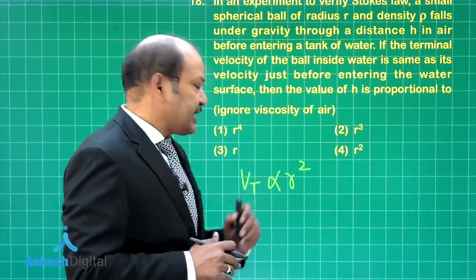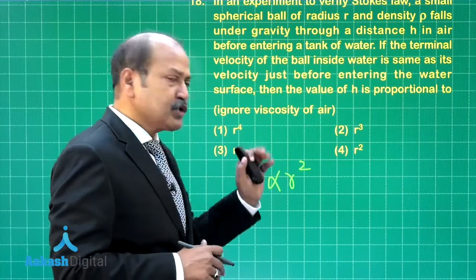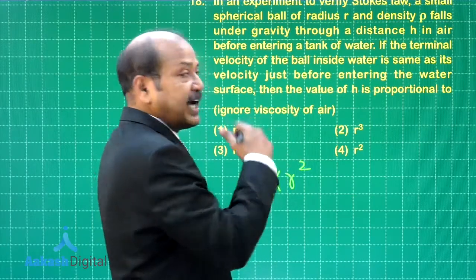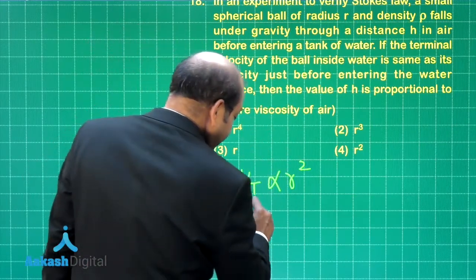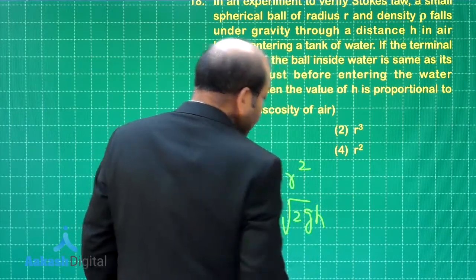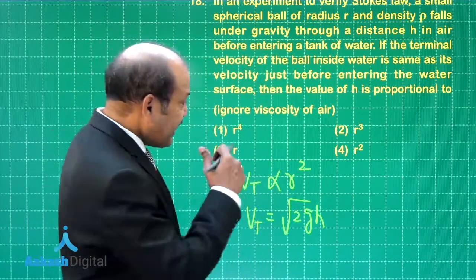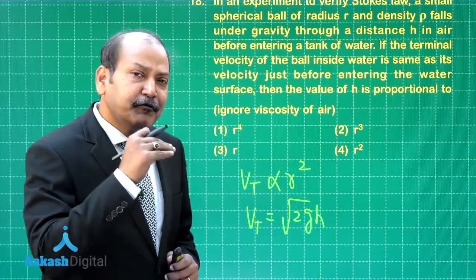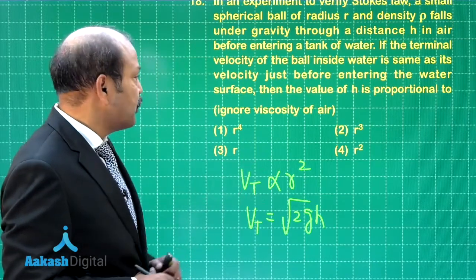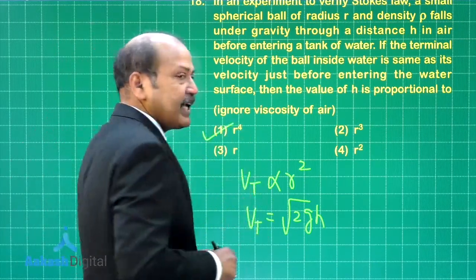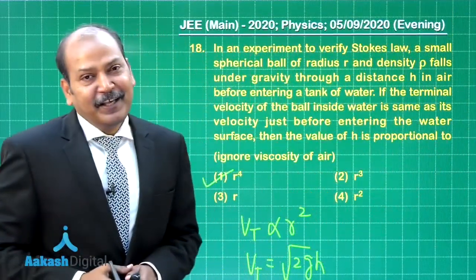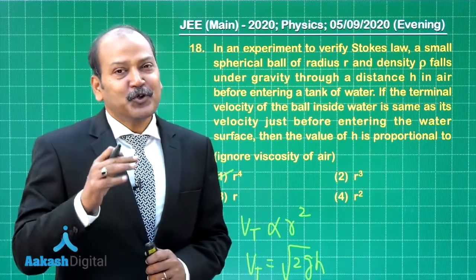So, basically what matters here is that it is proportional to the square of the radius, and we have to find relation between h and r, the radius. Vt in fact is root 2gh. So, from these two equations we can see that h is directly proportional to the fourth power of the radius, that means h is proportional to r to the power 4, which makes option 1 as the correct option. Let me slide it back and it is time now to go to question number 19.